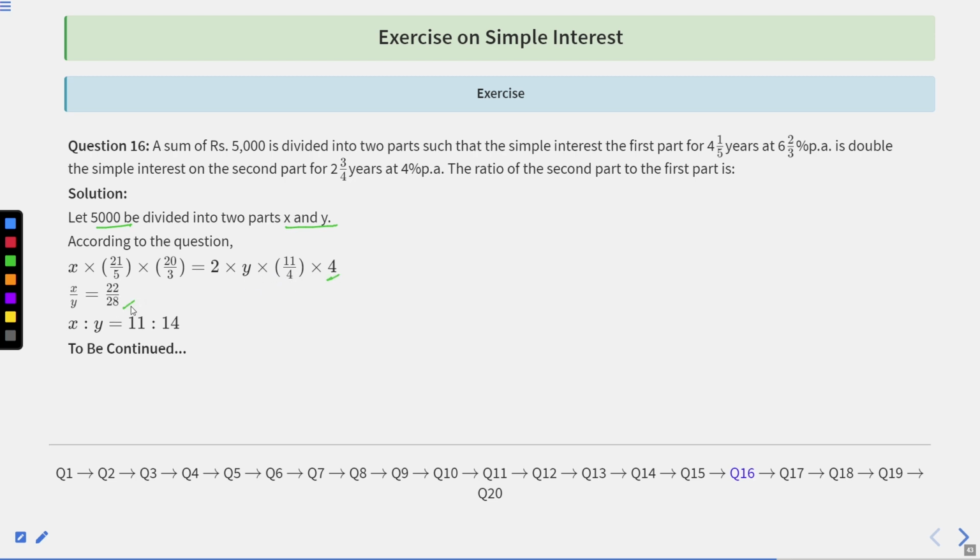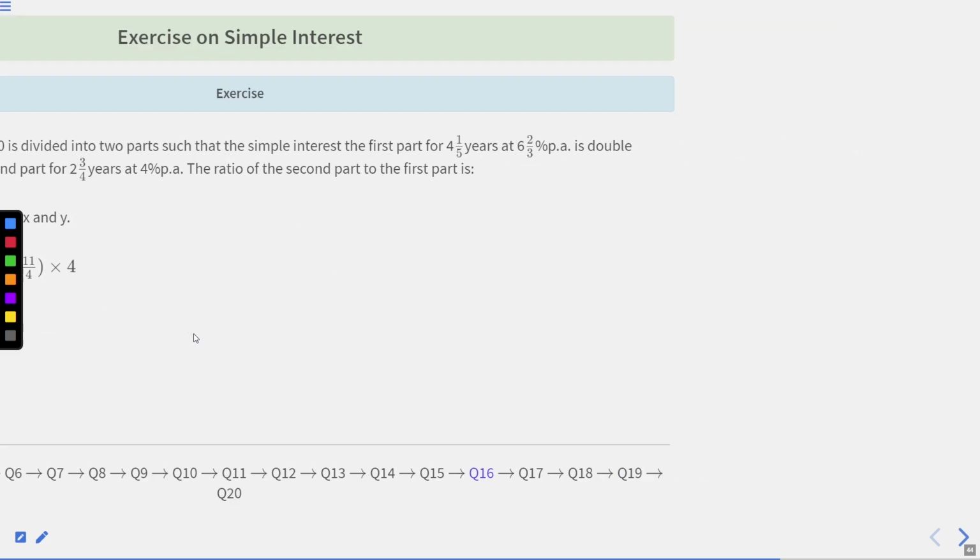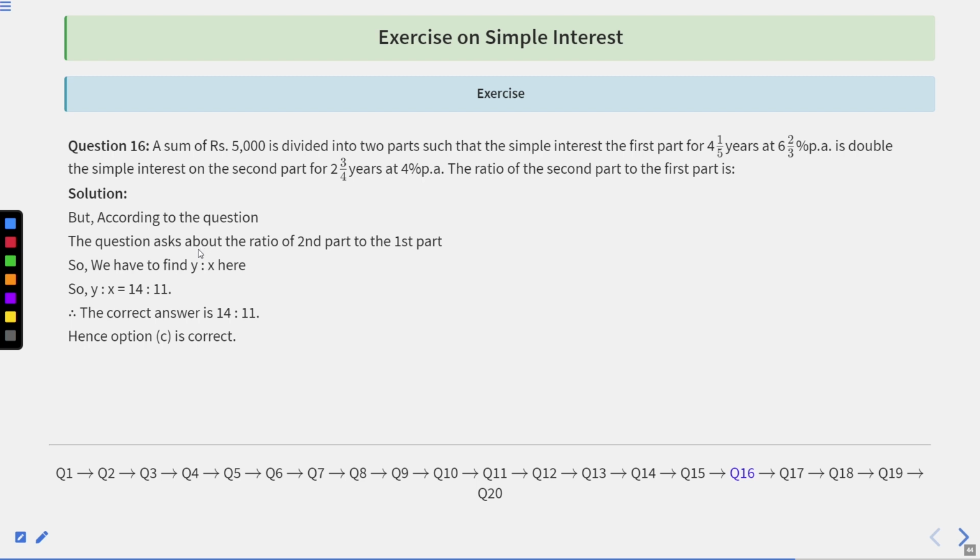So x upon y is equal to 22 upon 28. So x is to y is equal to 11 is to 14. But the question asks about the ratio of second part to the first part. So we have to find y is to x here. So y is to x is going to be 14 is to 11. So the option correct here is option C, which is 14 is to 11.